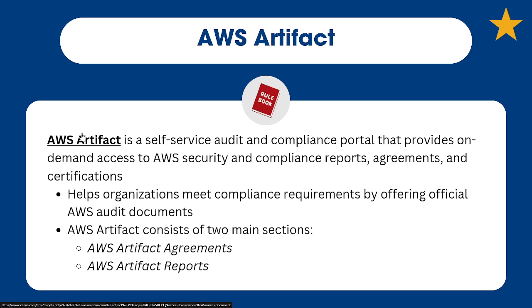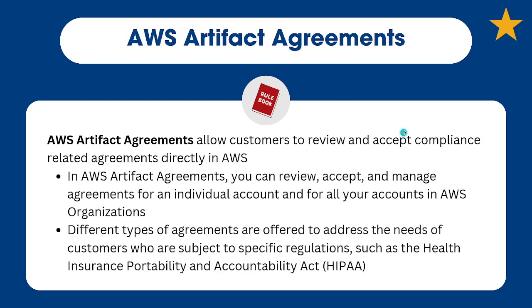So there's two main sections of the AWS Artifact service. It's the Artifact Agreements and the Artifact Reports, which we'll be discussing. So what is an Artifact Agreement? Well, this allows customers to review and accept compliance-related agreements directly in AWS. So if you want to prove, right, that you are complying with a certain set of rules, you can do that directly within AWS. They have an entire service dedicated to this.